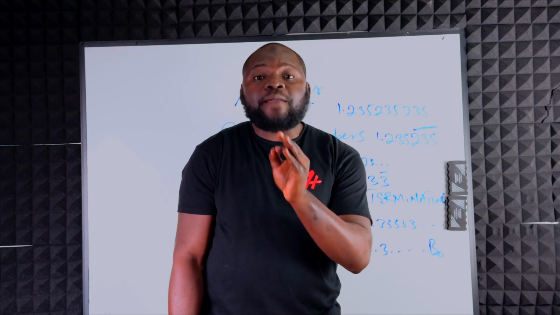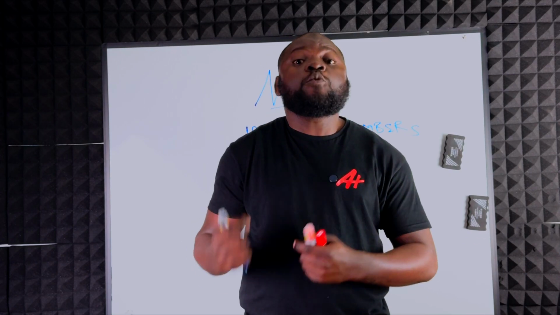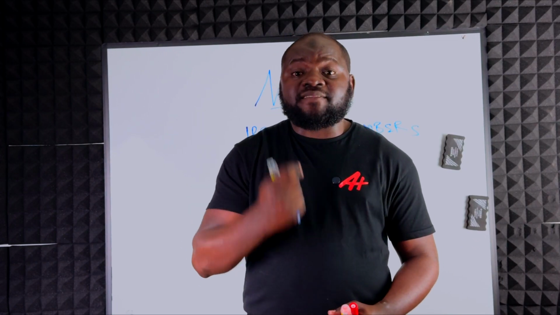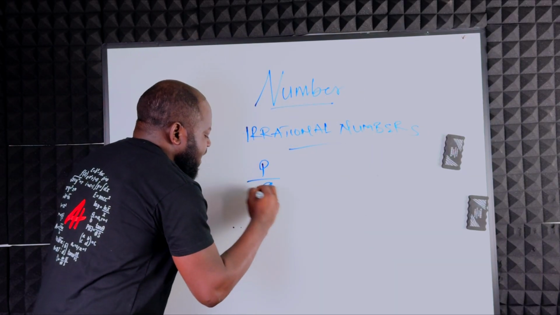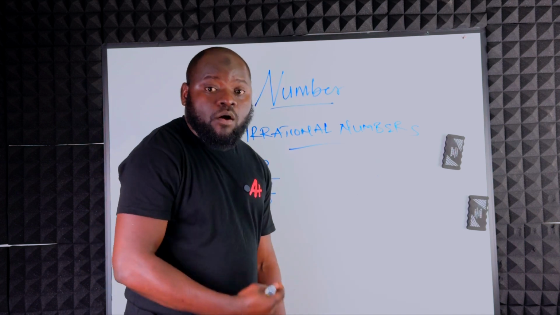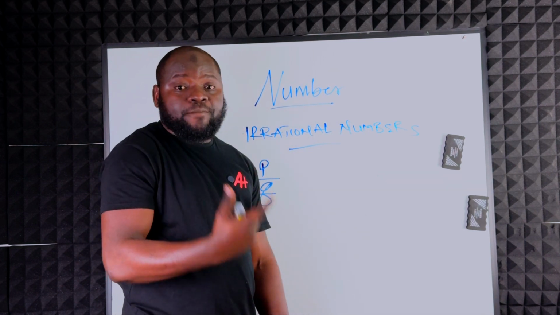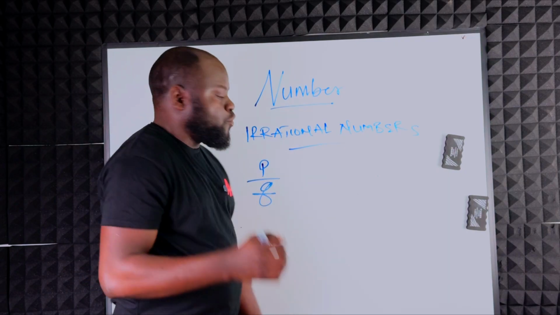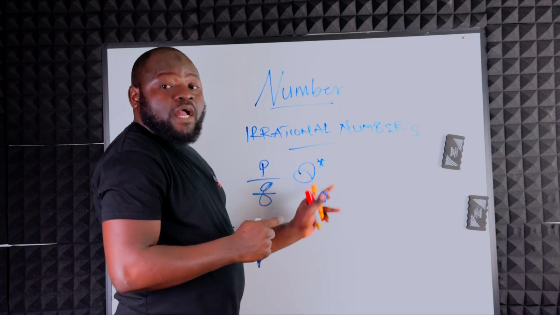So let's look at the next type of number that we refer to as irrational numbers. When you talk about irrational numbers, they are numbers that cannot be expressed in the form P divided by Q, even when Q is not 0. You cannot represent them in that format. What does that mean? That means any number that you cannot write as P divided by Q, that number is called an irrational number. Now, what do we use to denote irrational numbers? Should we use letter I? Obviously no. We denote it with Q star.